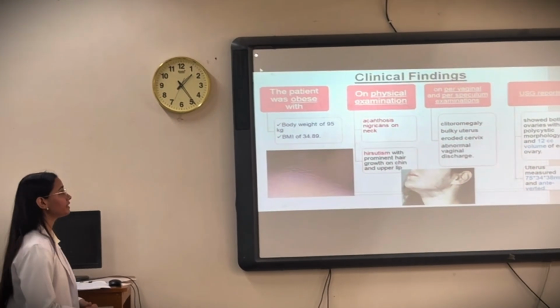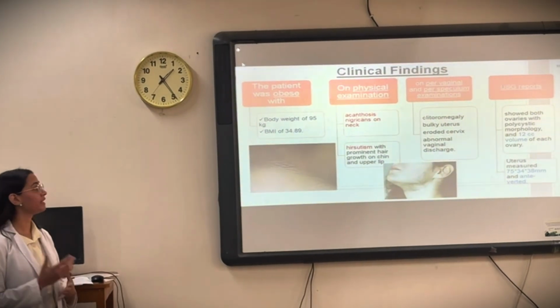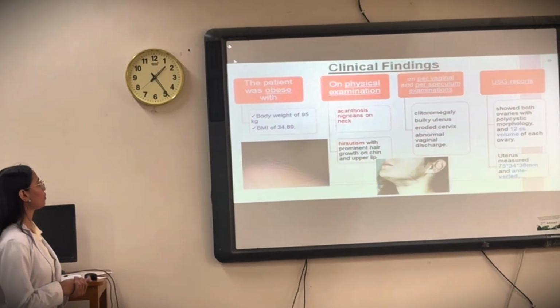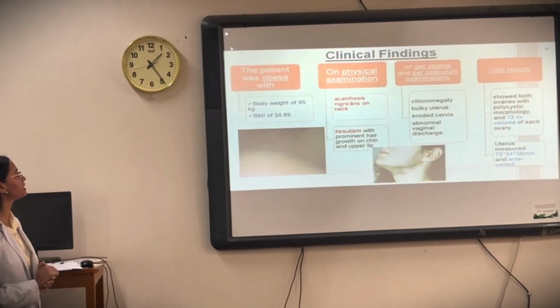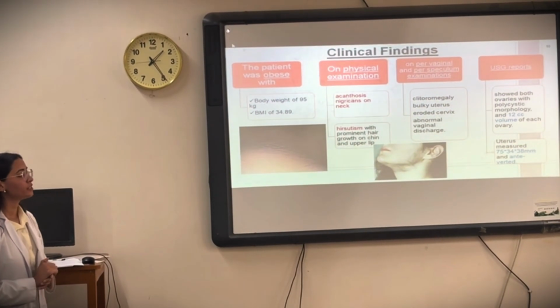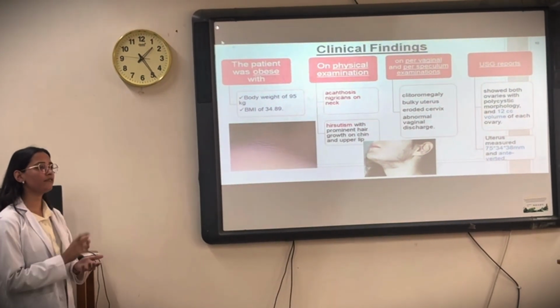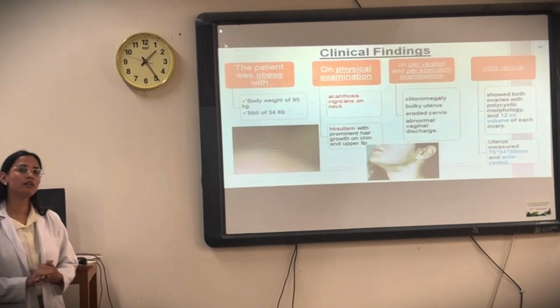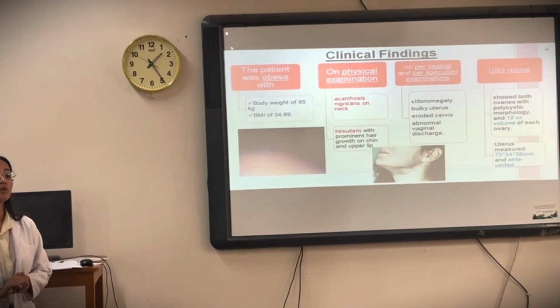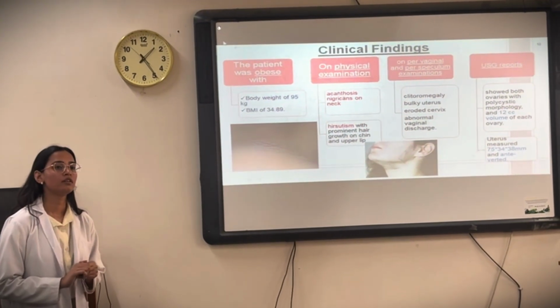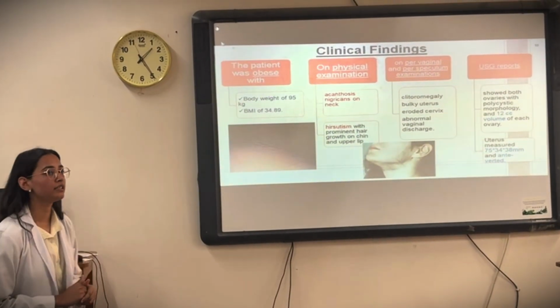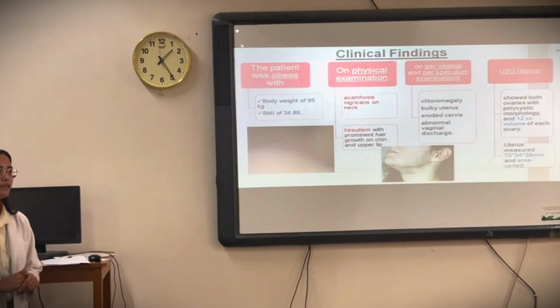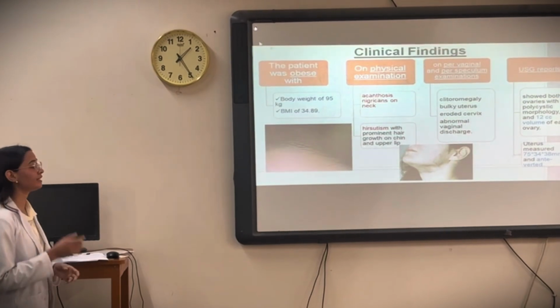Now, what are the clinical findings we get in that patient? The patient was obese with a body weight of 95 kg, and the BMI of the patient is 34.89. So, can anyone tell me the range of the normal BMI? 18 to 24. 18.5 to 24. Yes, 18.5 to 24.9, that is the normal range.